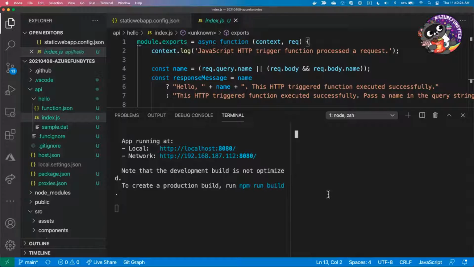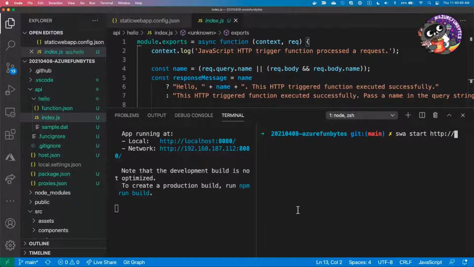So I'm just going to open another terminal, and then I will type SWA, Static Web Apps, start. And then I will give it the location of the front end dev server here. So I'll say localhost:8080, and I'll also tell it that my API app is in the API folder.